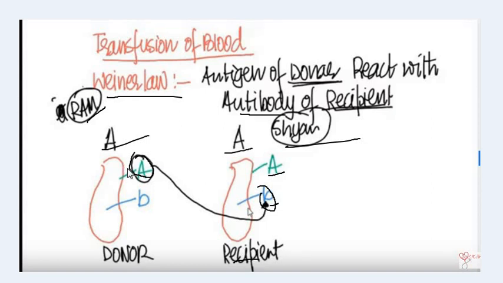We have to remember that if the antigen of the donor is the same as the antibody of the recipient, then a reaction will take place and transfusion of blood will not happen easily. If the antigen of the donor is different from the antibody of the recipient, then no transfusion reaction takes place, so we can transfuse our blood easily.